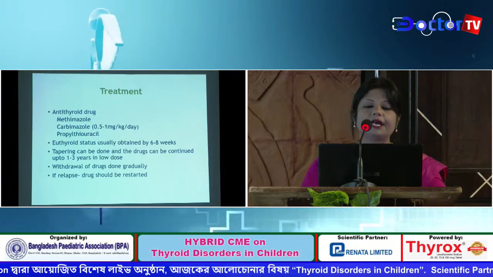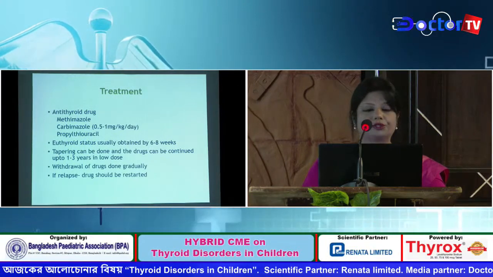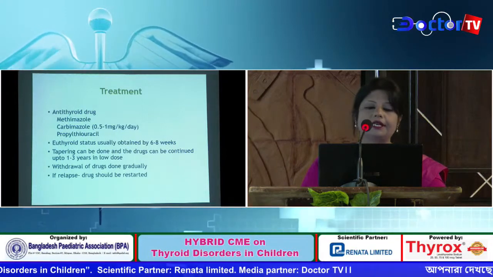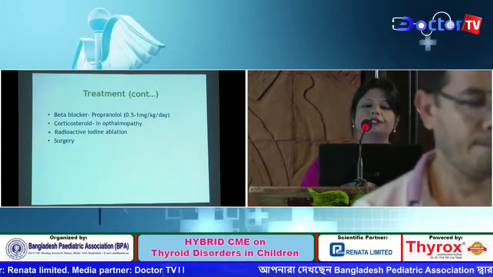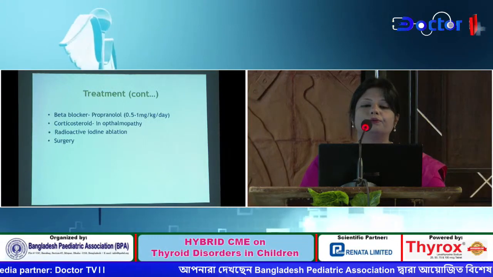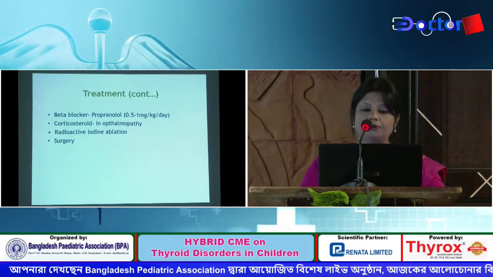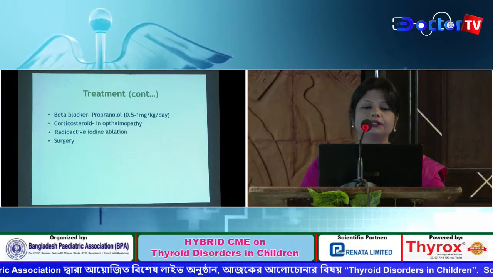Then tapering can be done, and the drugs can be continued up to 1 to 3 years in low dose. Withdrawal of drugs is then done gradually, and if there is relapse, the drug should be restarted. The other options are beta blocker, propranolol, corticosteroid, which is used in case of ophthalmopathy, and the definitive management by radioactive iodine ablation and surgery